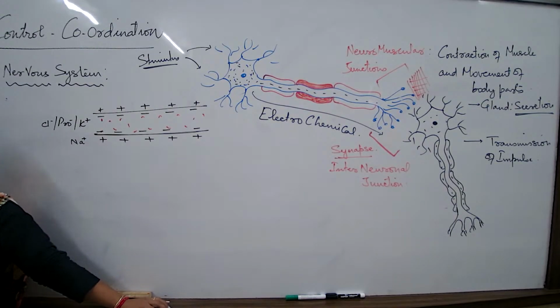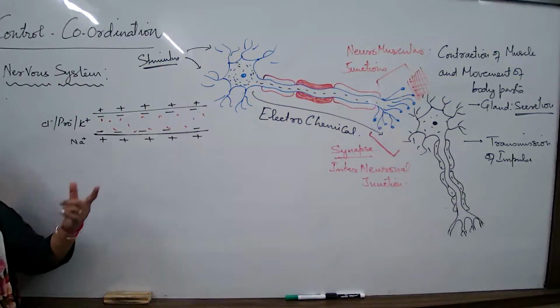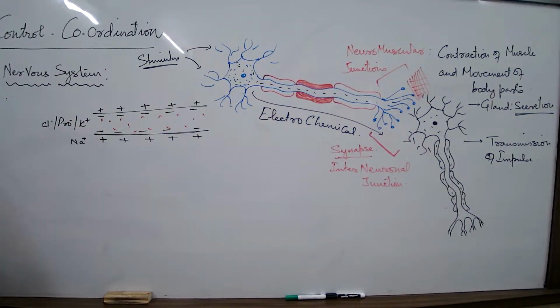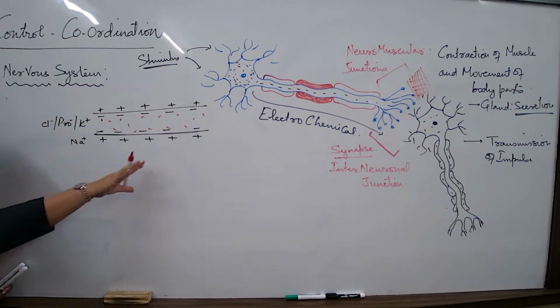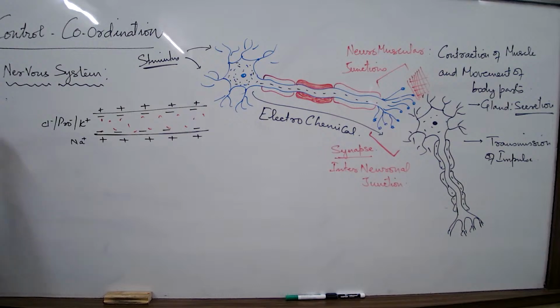But the neurons do rest to stabilize all the chemical components. So when this axon is not conducting a message or is about to start conducting one, it is known to be in the resting state of the neuron.